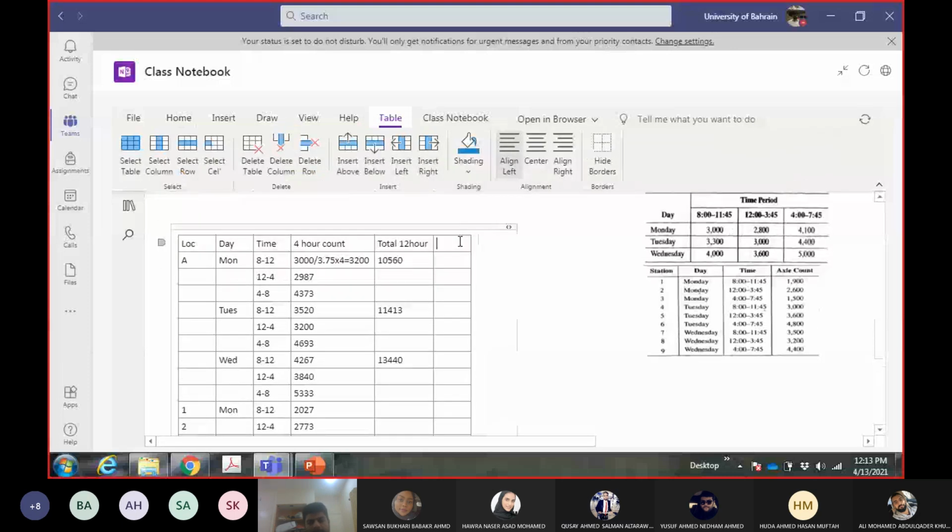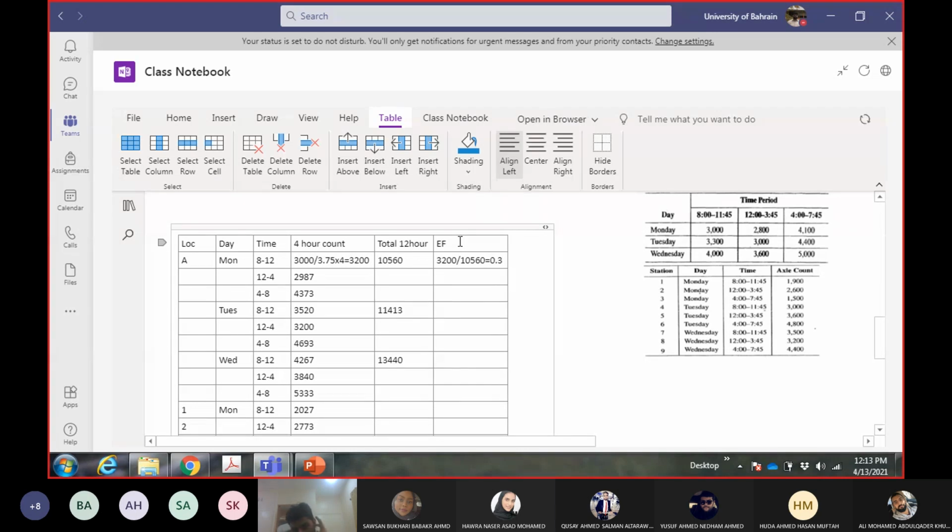Now you are ready to calculate the expansion factor. For Monday 8 to 12, it will be 3200 divided by 10560. How much? 0.3.